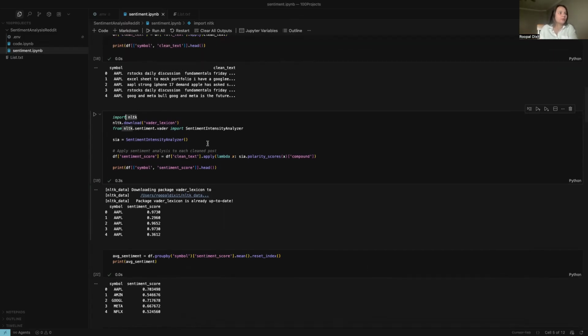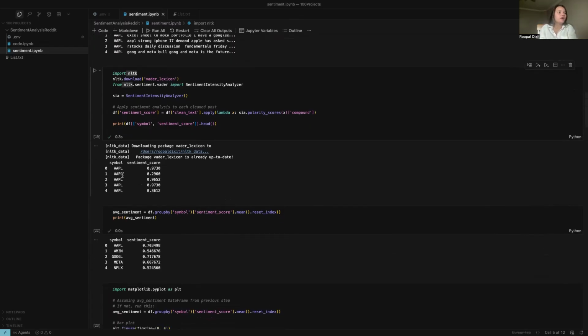So I've just imported it, and I'm adding the sentiment score and applying it on the popularity scores of the data frames that I have already shown you, the clean text that I'm using. Here I'm printing the head, also the symbol Apple. So that particular post must be 0.9-something. This is regarding the Apple only.